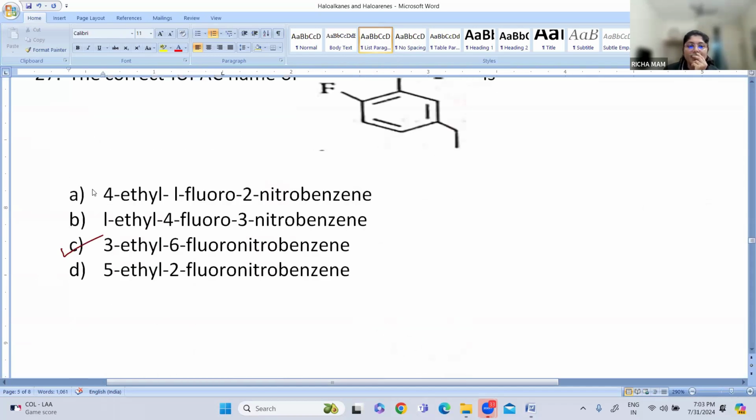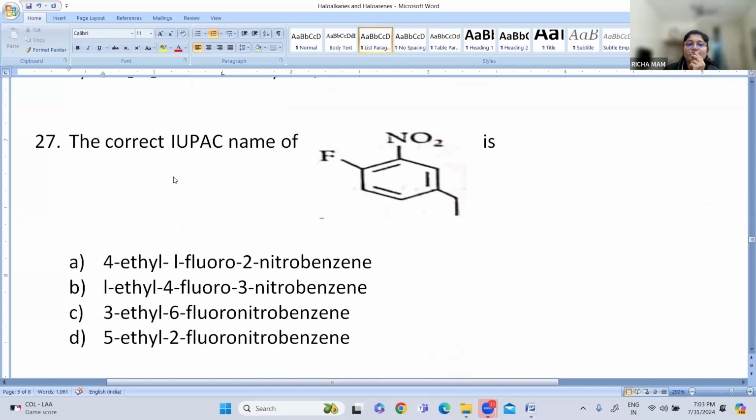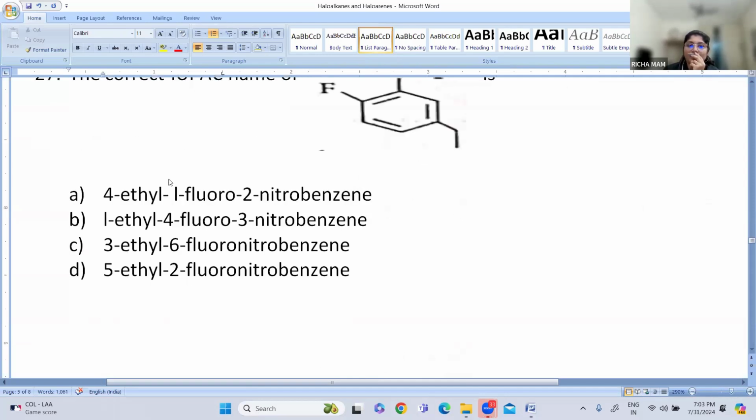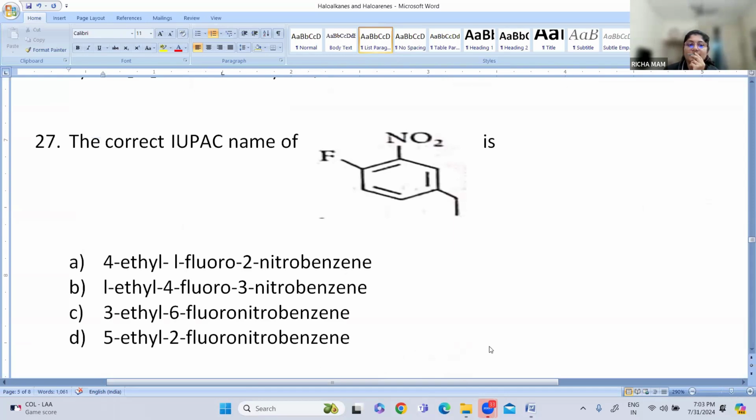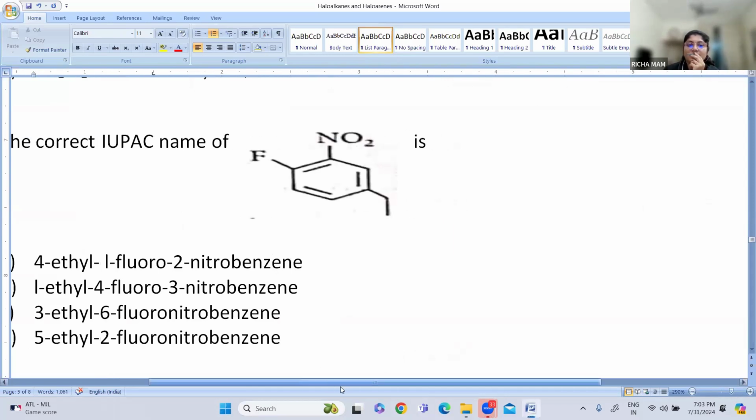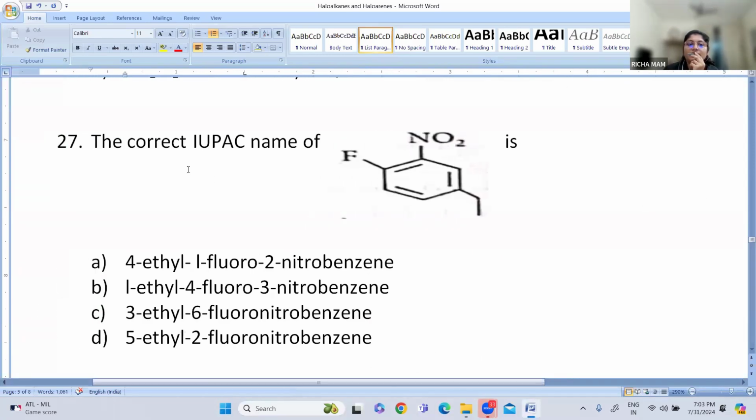Now there is one compound. You have to tell the IUPAC name of this particular compound. So this is the compound. The correct IUPAC name of the compound is: A, 4-ethyl-1-fluoro-2-nitrobenzene; B, 1-ethyl-4-fluoro-3-nitrobenzene; C, 3-ethyl-6-fluoro-nitrobenzene; and D, 5-ethyl-2-fluoro-nitrobenzene.